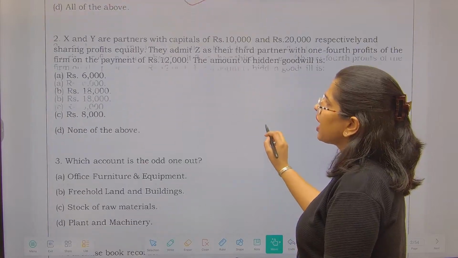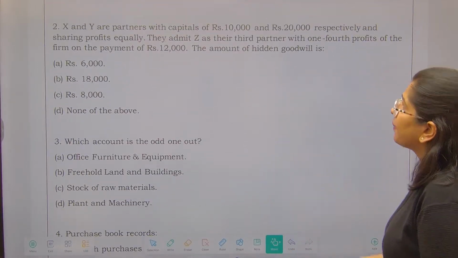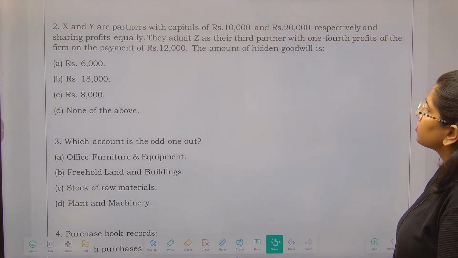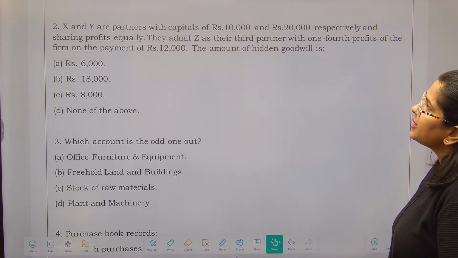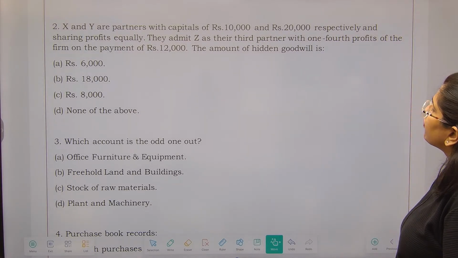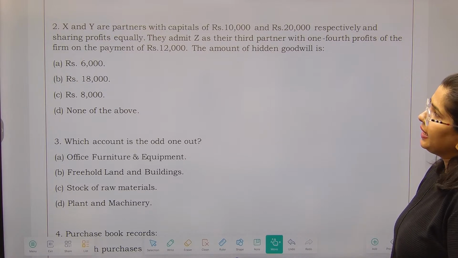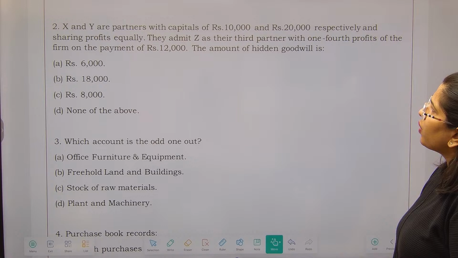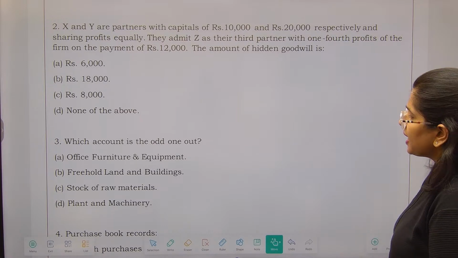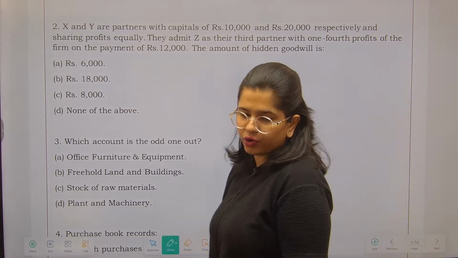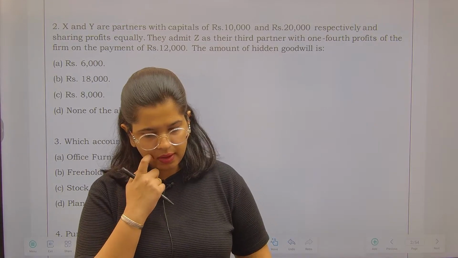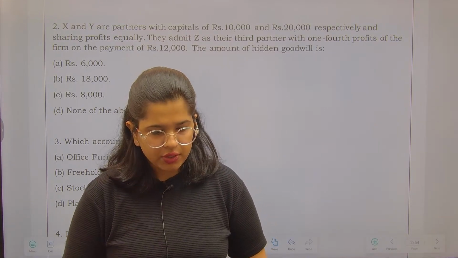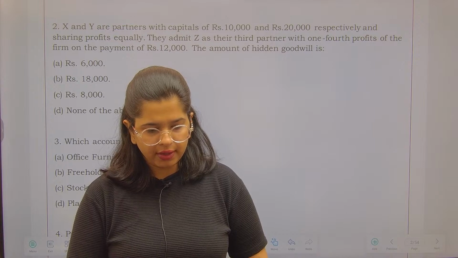Question number 2 that you have is X and Y are partners with capitals of 10,000 and 20,000 respectively, sharing profits equally. They admit Z as their third partner with 1/4 of their profit in the firm on the payment of 12,000. Now, what is the amount of hidden goodwill? क्या होगा amount of hidden goodwill? बताइए. What is going to be the amount of hidden goodwill over here?